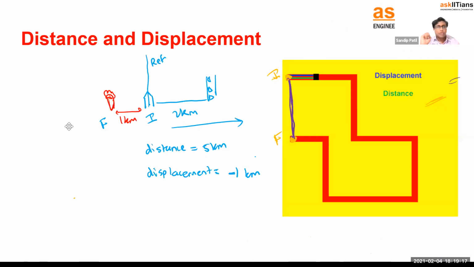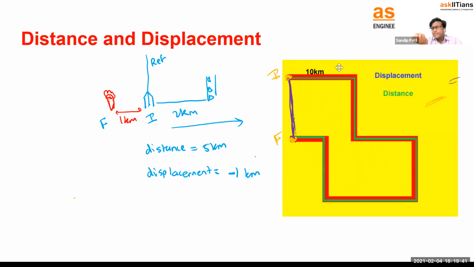And displacement could also be negative. Simple. But distance, remember, is always positive. It could never be negative. Okay. So they could also ask you the small difference between distance and displacement. What points can you write for distance and displacement? That distance is the actual distance covered.